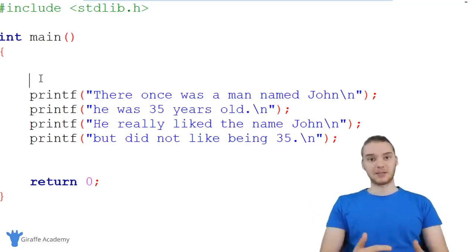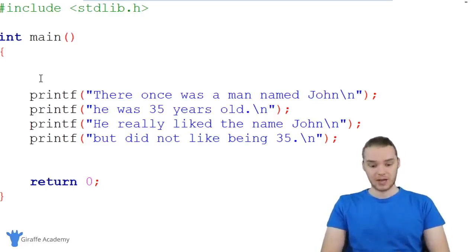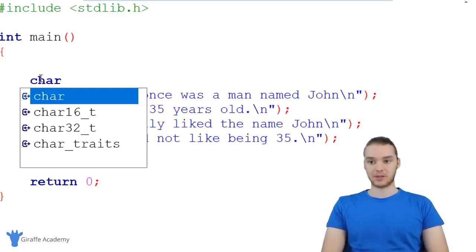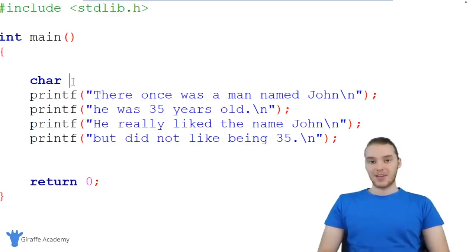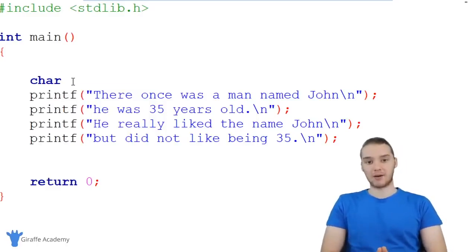And the character's name is basically just a collection of characters. So in order to create this variable, the first thing I have to do is tell C that I want to create a variable that's going to store characters. To do that, I'm just going to type out char, just like that. And that'll basically tell C, hey, we're going to store characters inside of this variable. After we type out char, I want to type out the name of the variable that I want to create. Remember, a variable is a container, and it's a good idea to give these containers descriptive names. And those names will basically let us know what that variable is storing inside of it. So I'm going to call this character name.